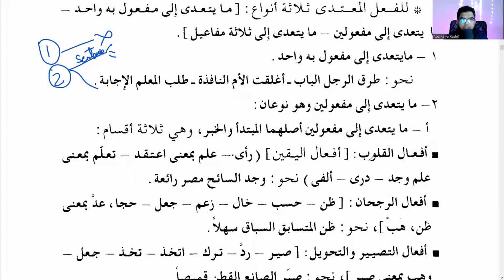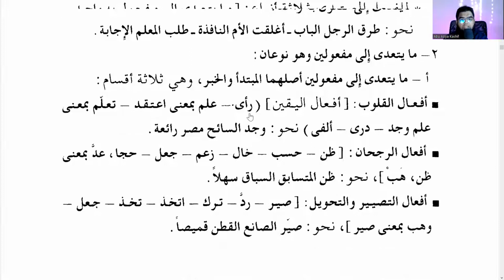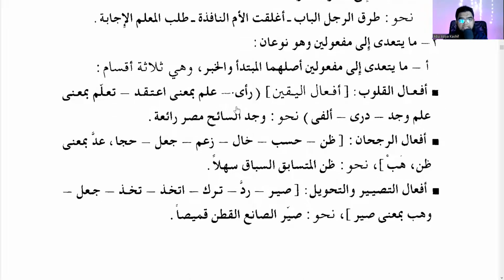Af'alul qulub. First one, af'alul qulub, or they are also called af'alul yaqeen. The verbs of the heart. Ra'a, 'alima bima'na i'taqada. Ra'a, to see. It is not literal seeing, but to know or believe. بمعنى اعتقد, with the meaning of belief. تعلم بمعنى علم, to know, in the meaning of 'alima. Wajada, to find someone or something. Dara, to know something. Alfa is also to find.